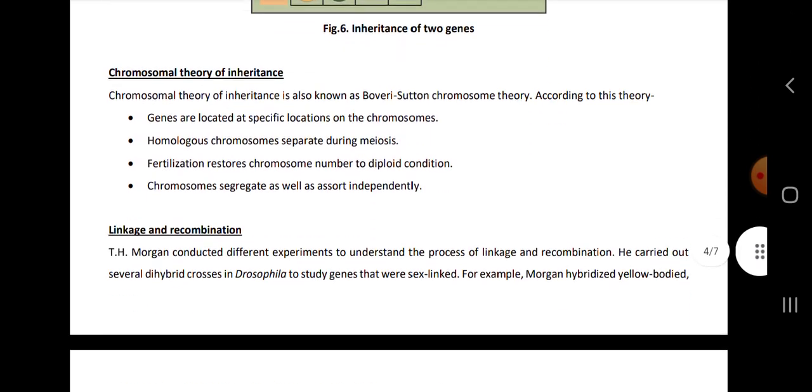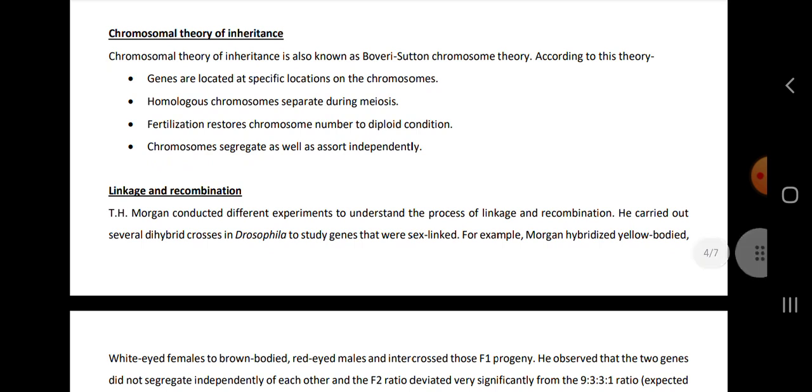Then comes the chromosomal theory of inheritance, a most important topic. It is also known as the Boveri-Sutton chromosomal theory. According to this theory, genes are located at specific locations on chromosomes. Homologous chromosomes separate during meiosis. Fertilization restores the chromosome number to the diploid condition. Chromosomes segregate as well as assort independently.